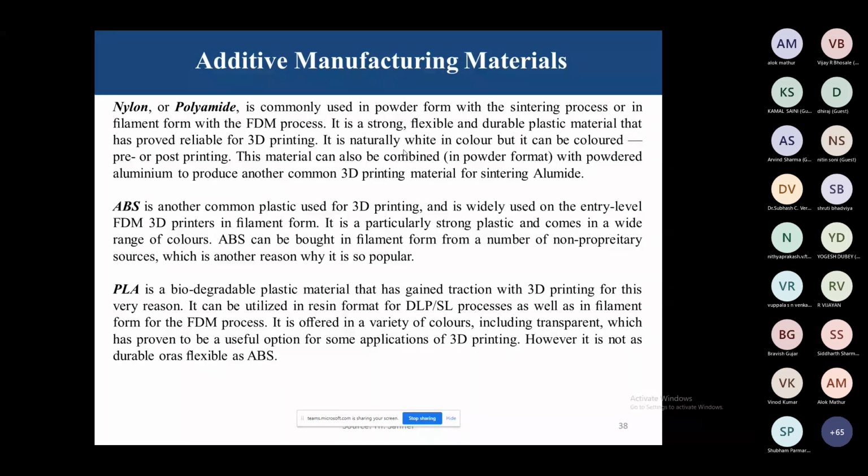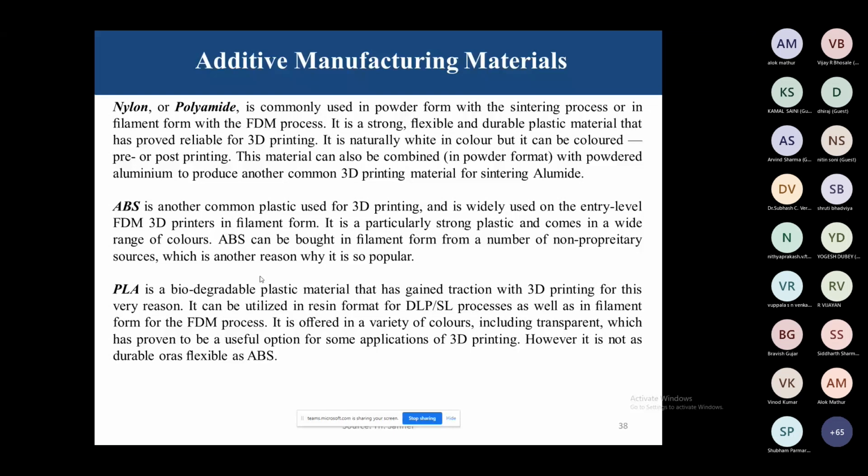So another material is the PLA. PLA is a biodegradable plastic material that has gained traction with 3D printing for this very reason. It can be utilized in resin format for the DLP or SL process as well as in filament form for the FDM process. It is offered in a variety of colors, including transparent, which has proven to be a useful option for some applications of 3D printing. However, it is not as durable or as flexible as ABS.